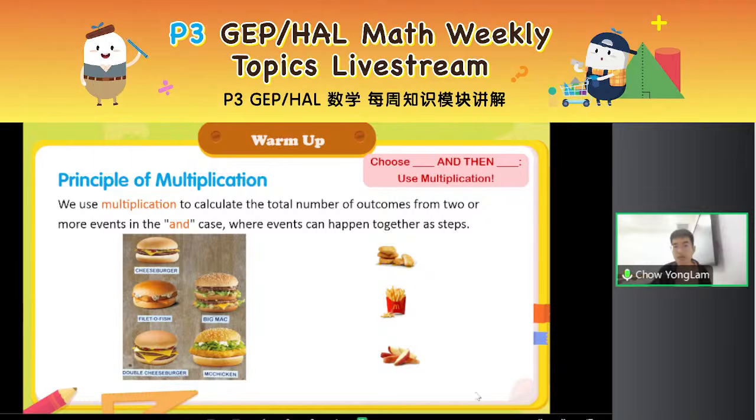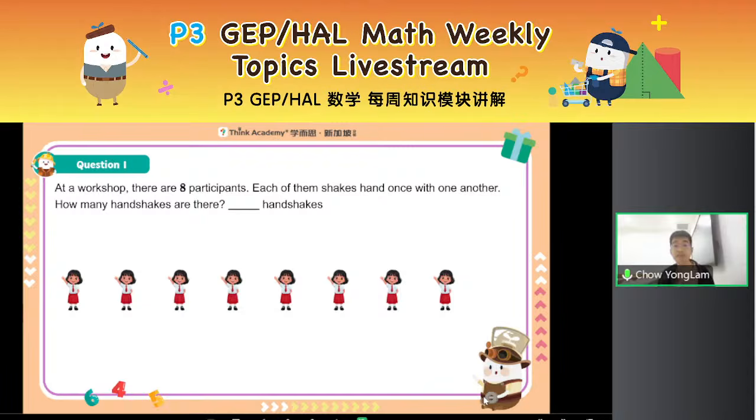How will they come up in our GEP exam? Let's look at our first question. At a workshop, there are 8 participants. Each of them shakes hands once with one another. That means every person will shake hands with each other. How many handshakes are there?